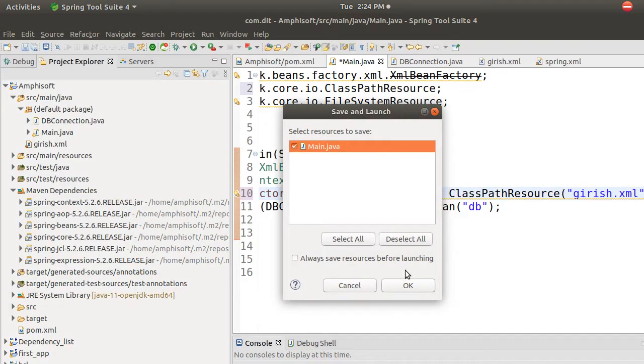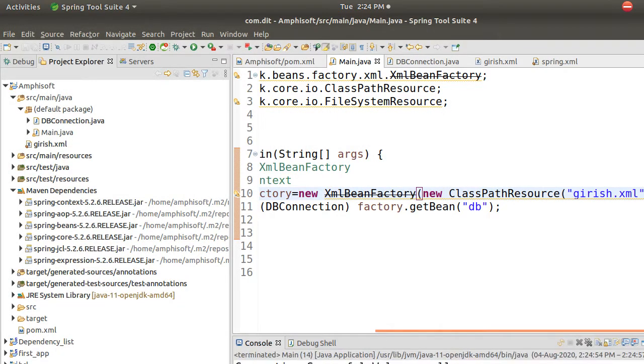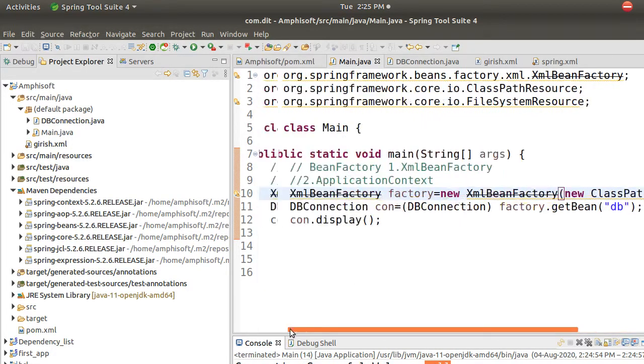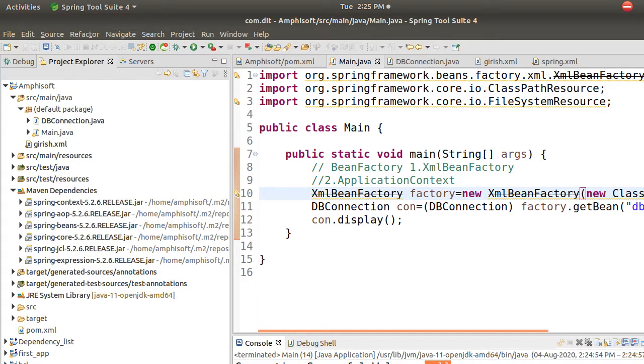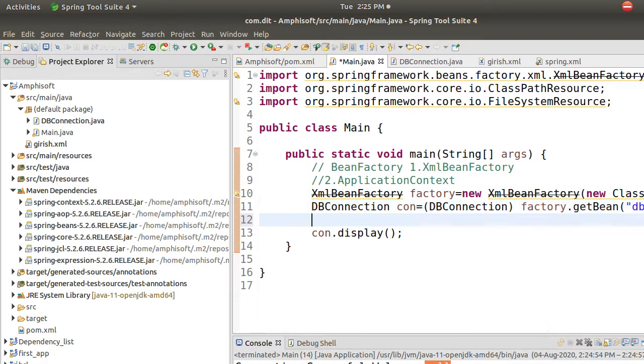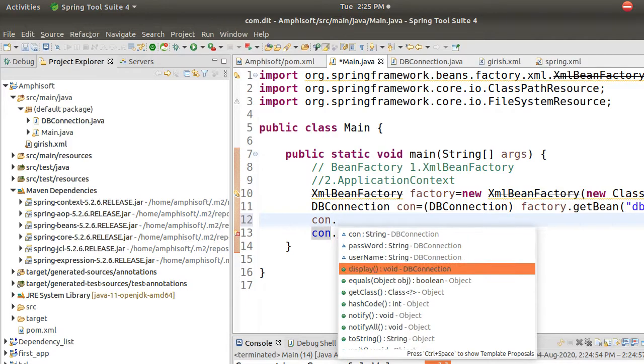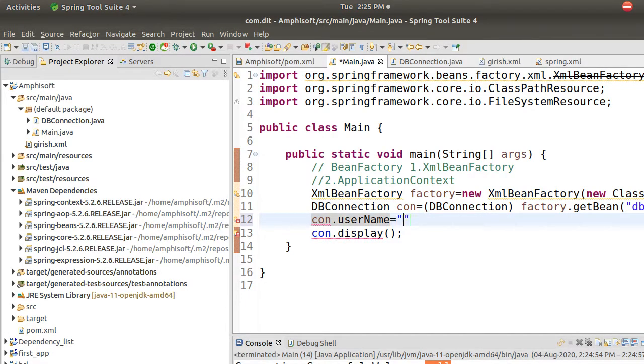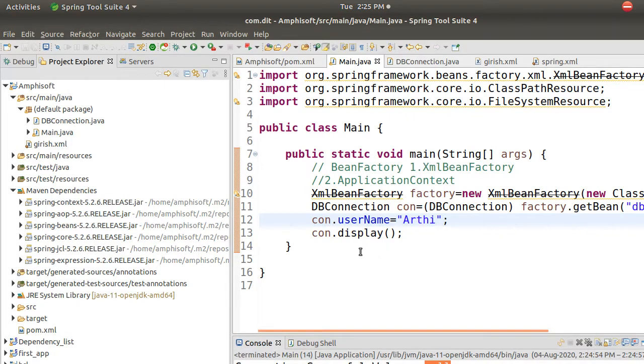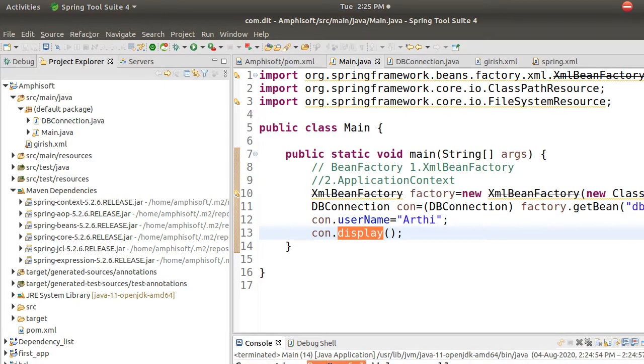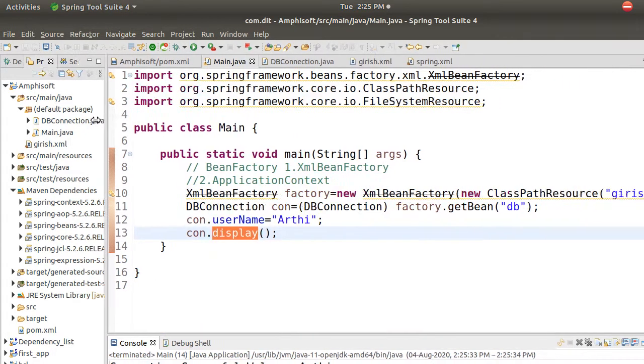Check it out, it is printing connection successful, but null is printed because I did not give any name. Anyway, I have an object of that type, so I will say con dot name. I will take the username and give the name as Aarti, and save it. Now the moment I call display, obviously connection successful, welcome Aarti will be printed, correct? Is it printed? Yes, it is printed.